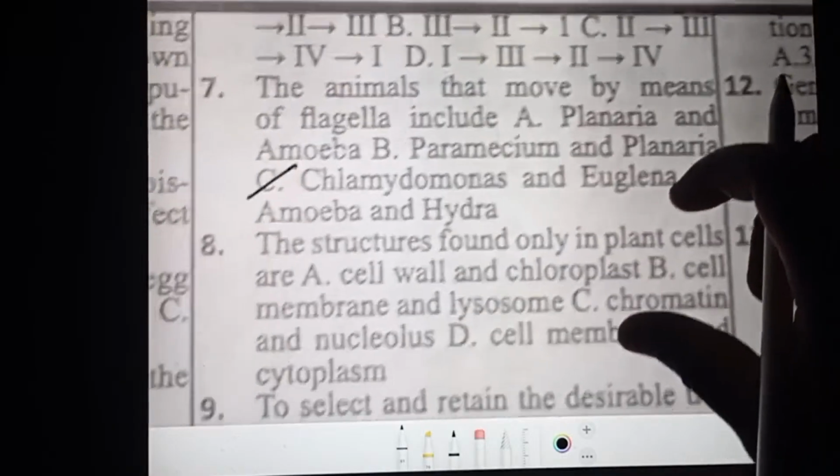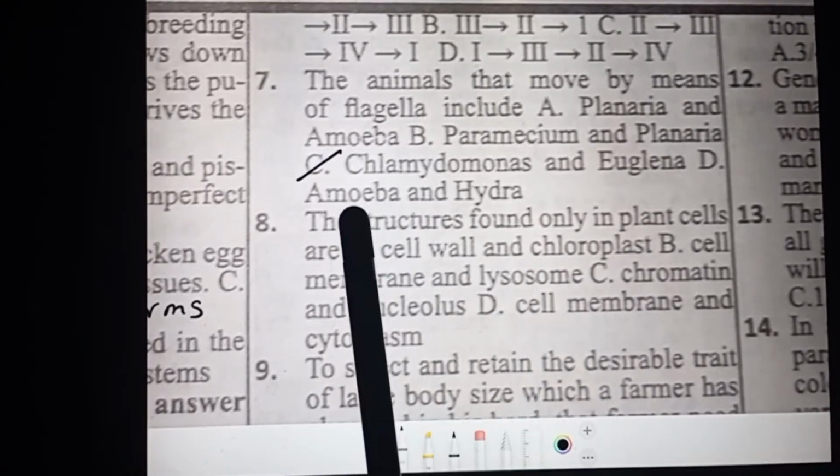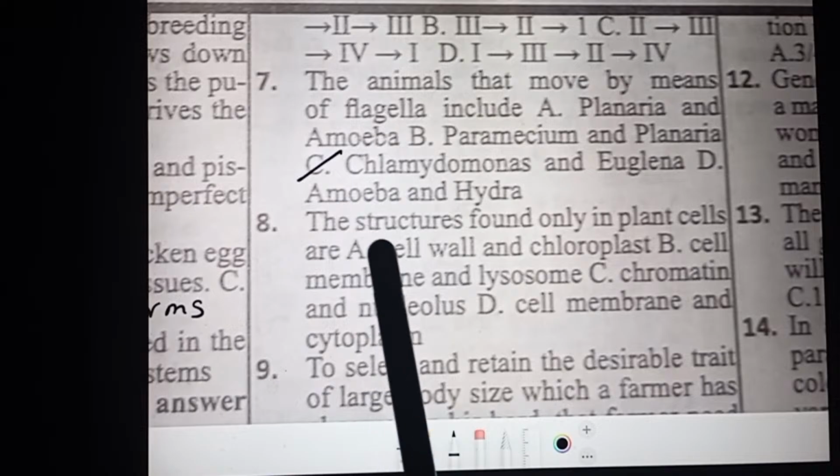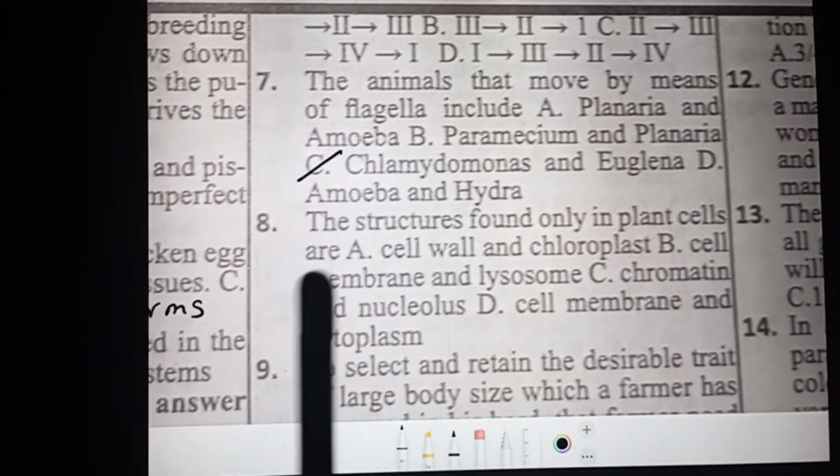The next question says the structures found only in plant cells are cell wall and chloroplast. Cell wall and chloroplast, likely the correct answer. But let us calm down and check other options. B, cell membrane is present in both plants and animals, so B is off. Option C says chromatin and nucleolus.